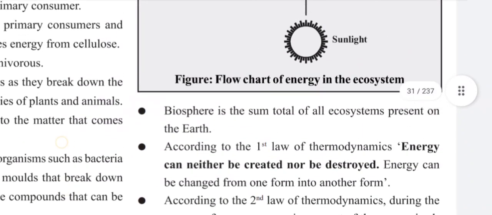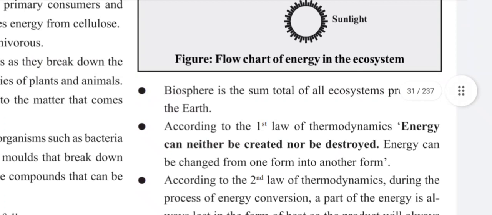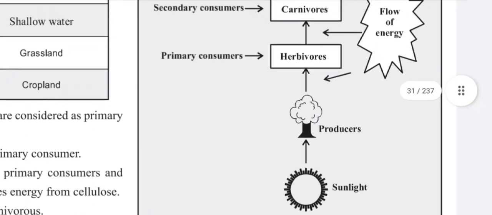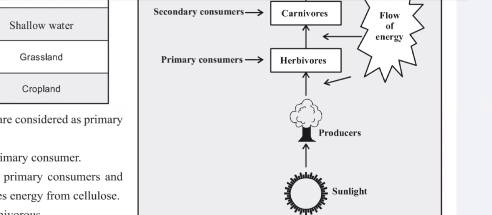Here you can see the figure, a flow chart of energy in the ecosystem. You can see the sunlight from the sun is consumed by producers, and producers, who are plants, make food in the presence of chlorophyll and sunlight, and the food is consumed by herbivorous primary consumers, who consume only plants, and there is a loss of energy in the form of heat.